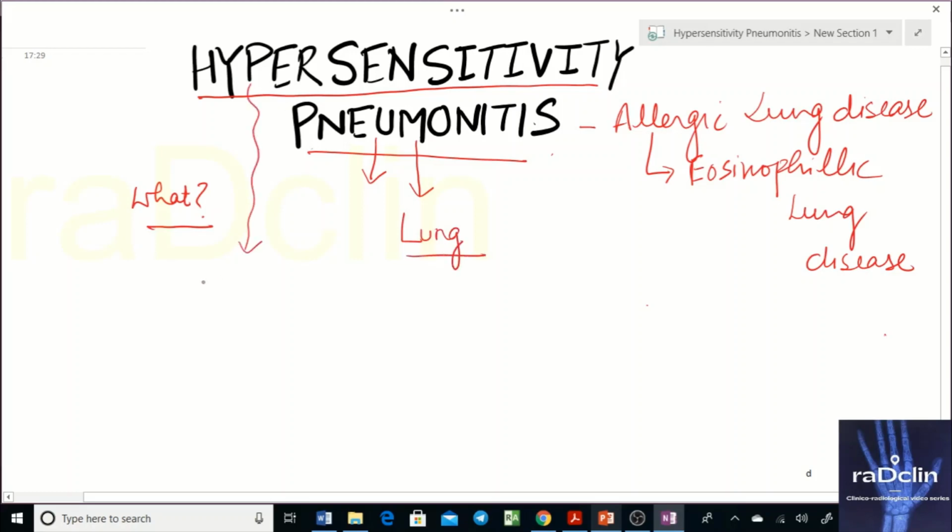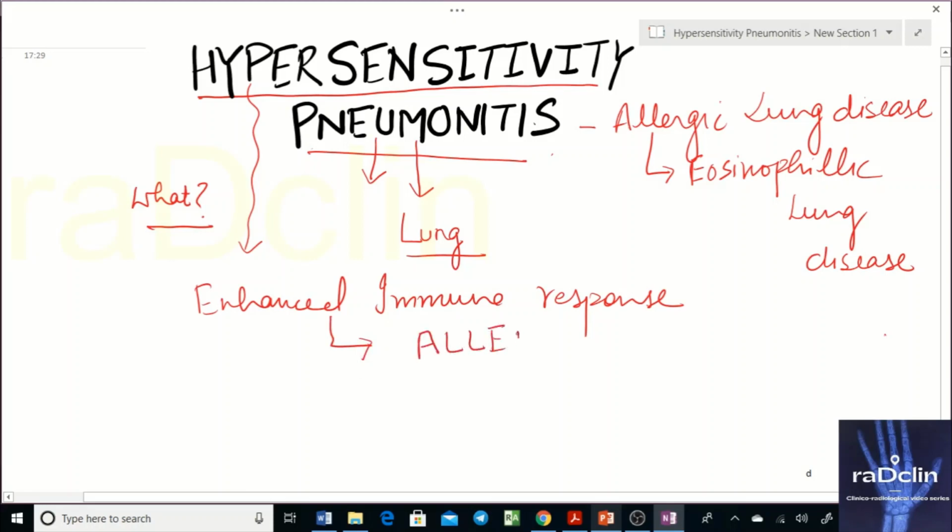Hypersensitivity means enhanced immune response. Now since it's an enhanced immune response, it has to be enhanced in response to something. And what is that? That is your allergen.